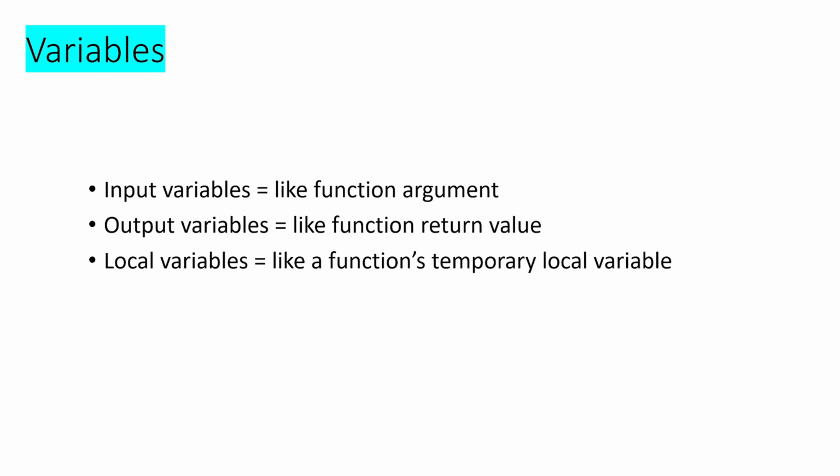A variable in Terraform is similar to a variable in a programming language. Variable is a container that holds a value. It can be used to represent different values at different times during execution of a program. Variables in Terraform are a great way to define centrally controlled reusable values. Terraform supports 3 different types of variable: input variable, output variable, and local variable.